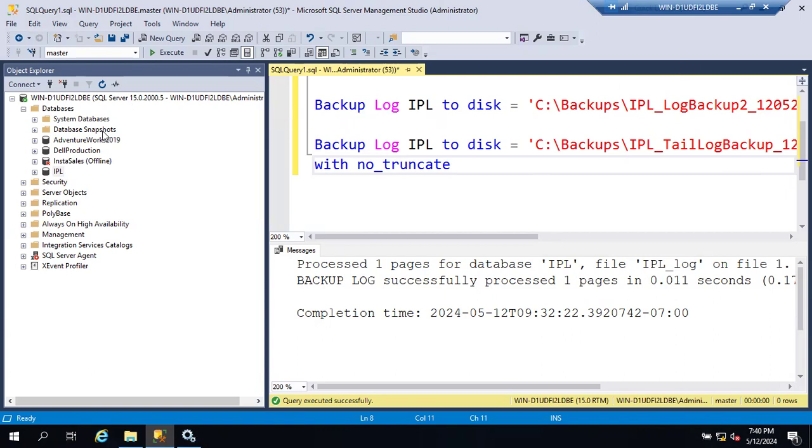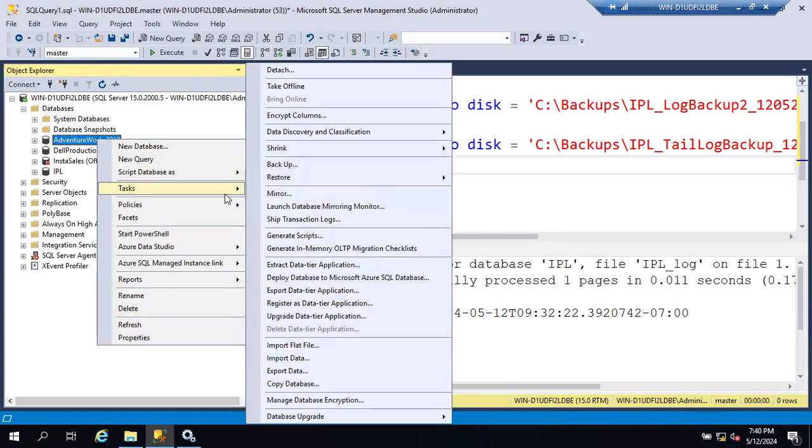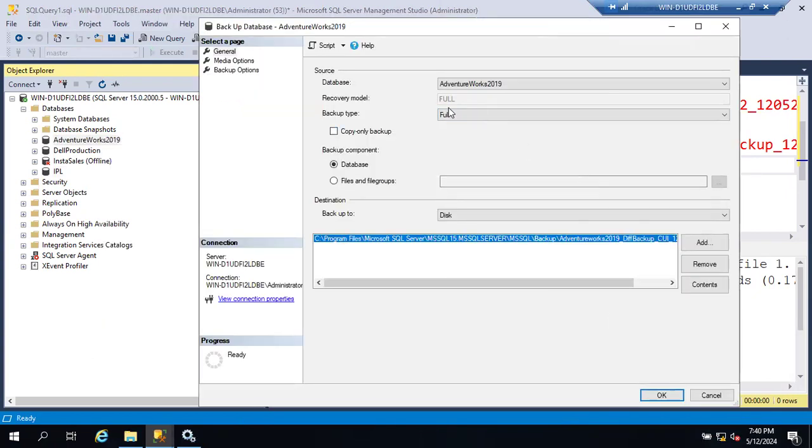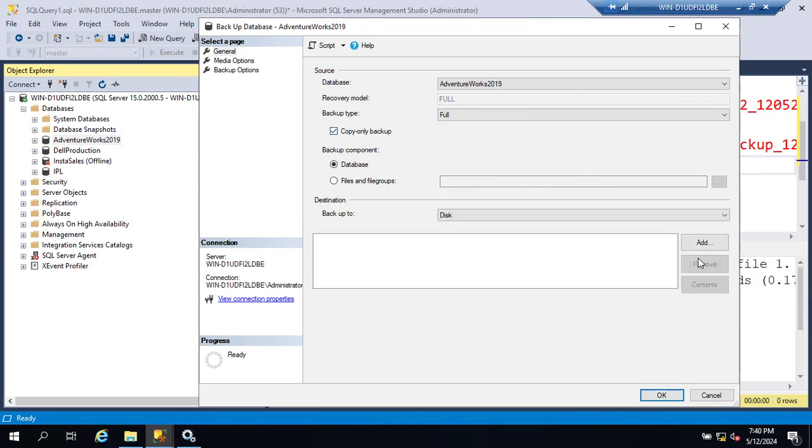Okay, so how to do that? Right click, Tasks, Backup, and make sure Full is selected here and select this box, Copy Only Backup. So copy only plus full, copy only full backup, guys. Clear?